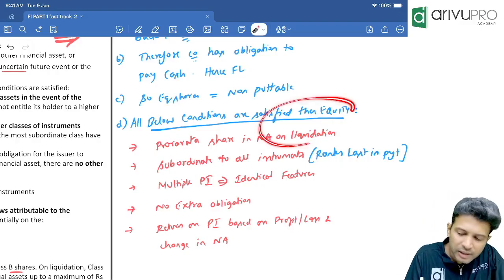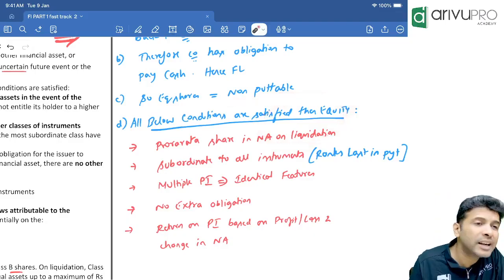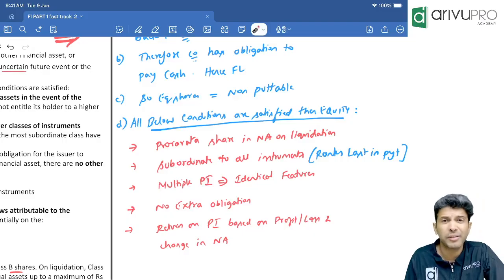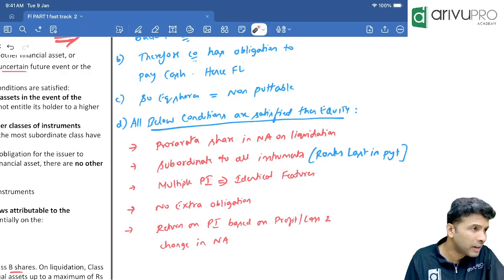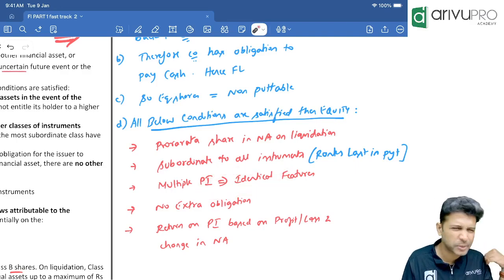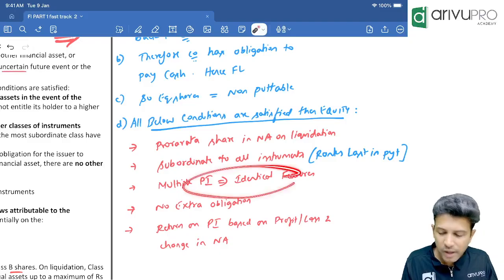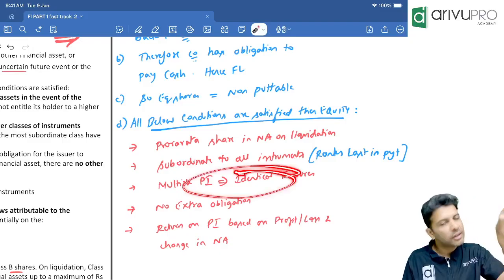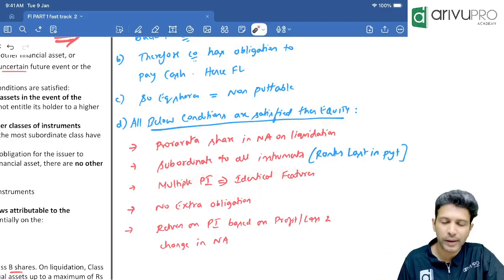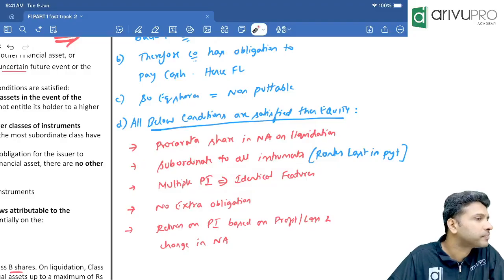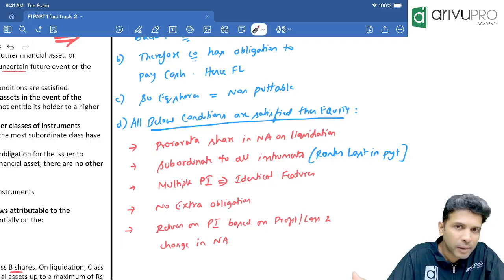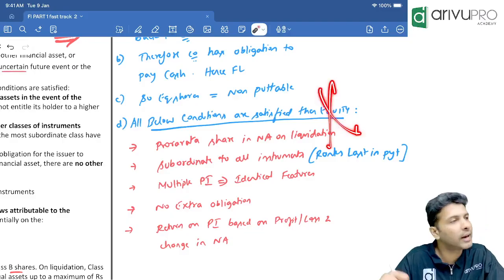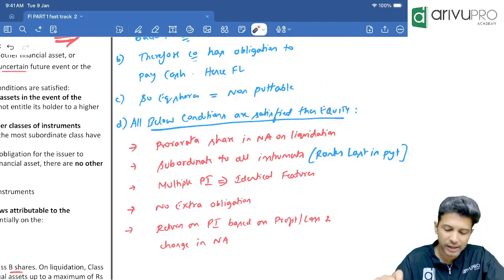If you have multiple types of putable instruments, multiple varieties, should they all have different features or identical features? Identical features. If you have multiple categories of putable instruments, which we'll see in the question, then all of them should have the same features for it to be classified as equity. If they have different features, meaning one will get dividend and one will not, or multiple different features, you cannot classify it as equity. It will get classified as a financial liability.